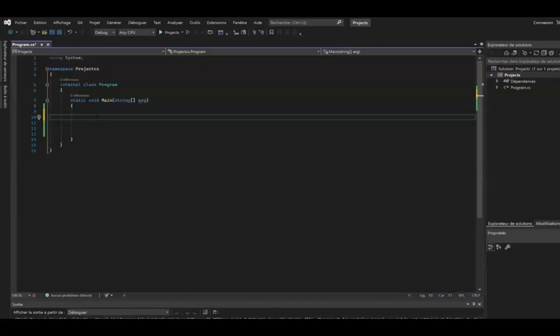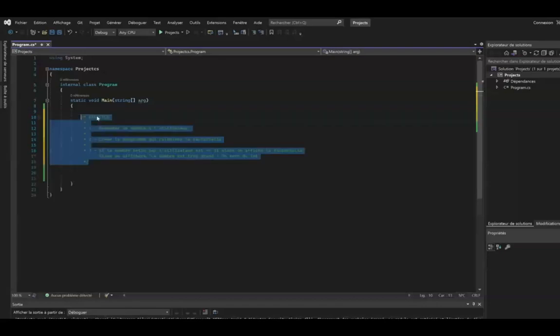In short, you need to ask a number to the user. Be careful here, there will be a small particularity for you to guess. Then you will create a program which will get this number and will calculate the factorial. And finally, if the user enters a number less than or equal to 31, then the factorial will be displayed. Otherwise, the number is too big, so it's up to you. I hope that I've been understandable enough and that you will succeed. I have no doubt that it is very simple. Don't hesitate to go over the old videos. If there are some notions you don't remember, pause the video and see you right after for the correction.